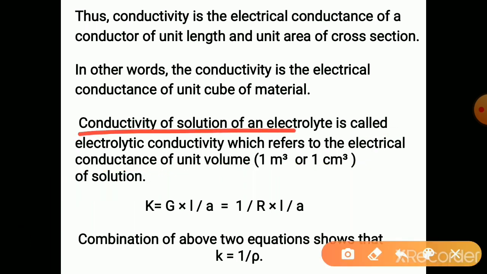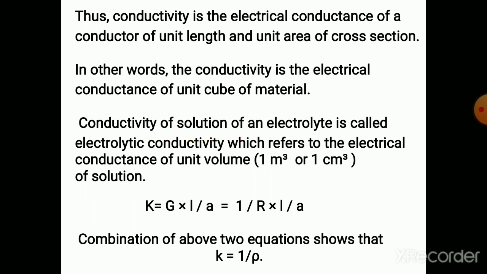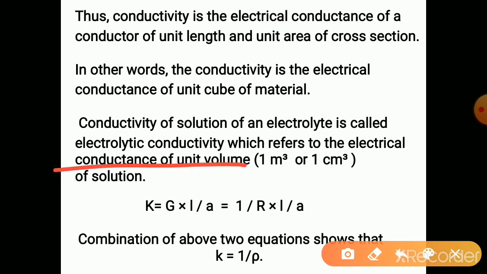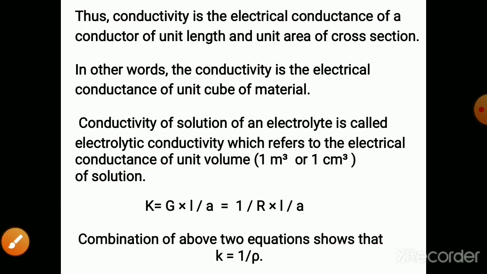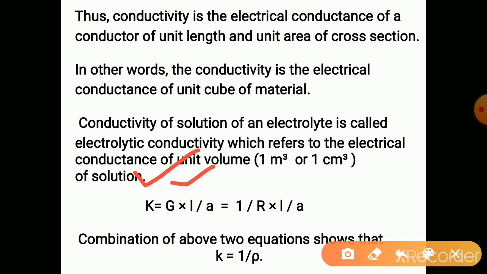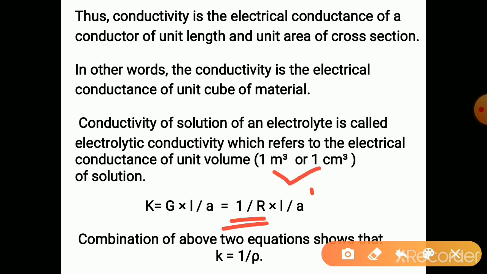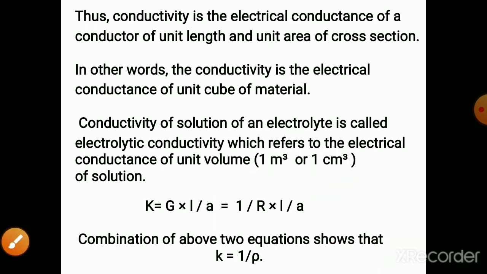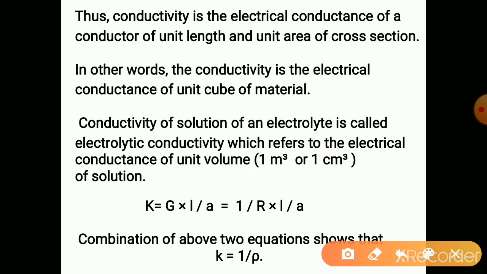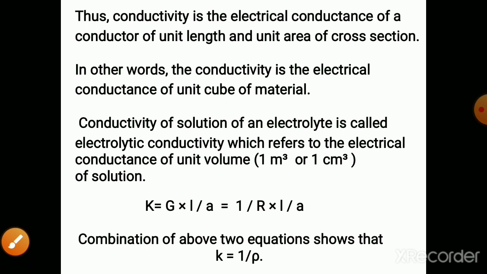Conductivity of a solution of an electrolyte is the conductance of unit volume of solution. So K is equal to G into L by A, and G is 1 by R into L by A. The combination of the above two equations shows that K is equal to 1 by rho.